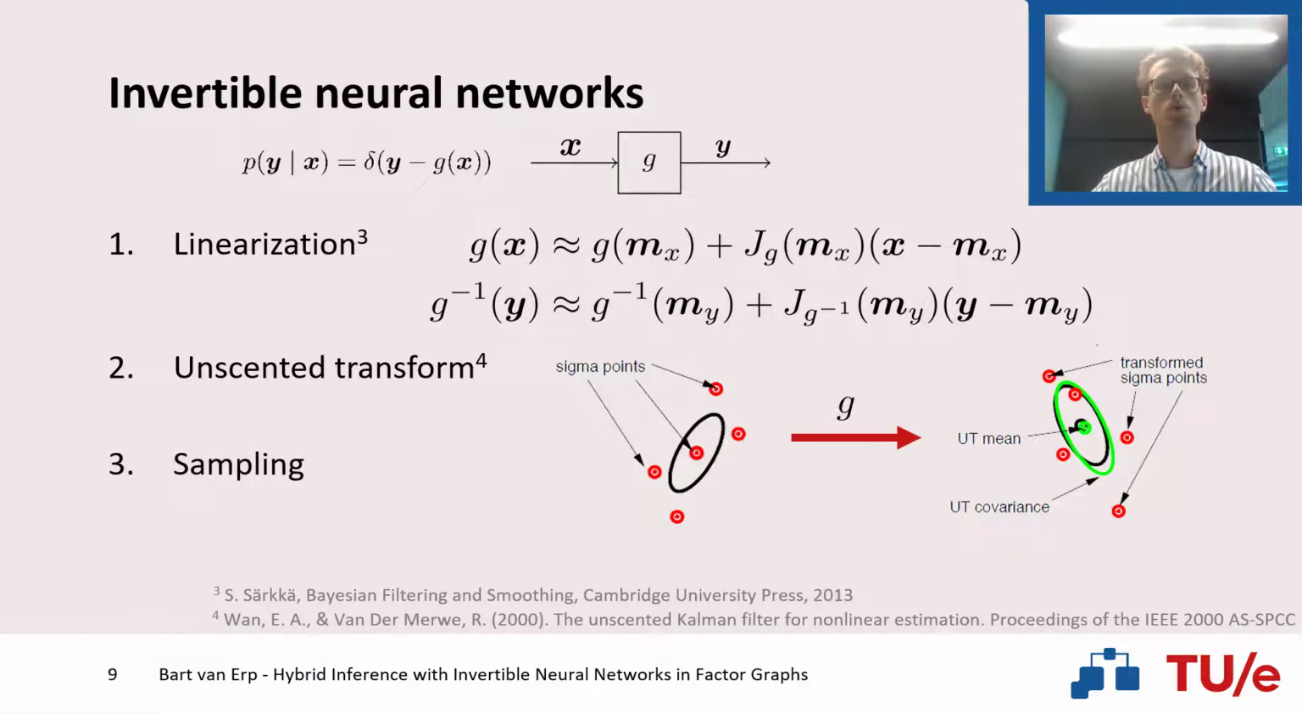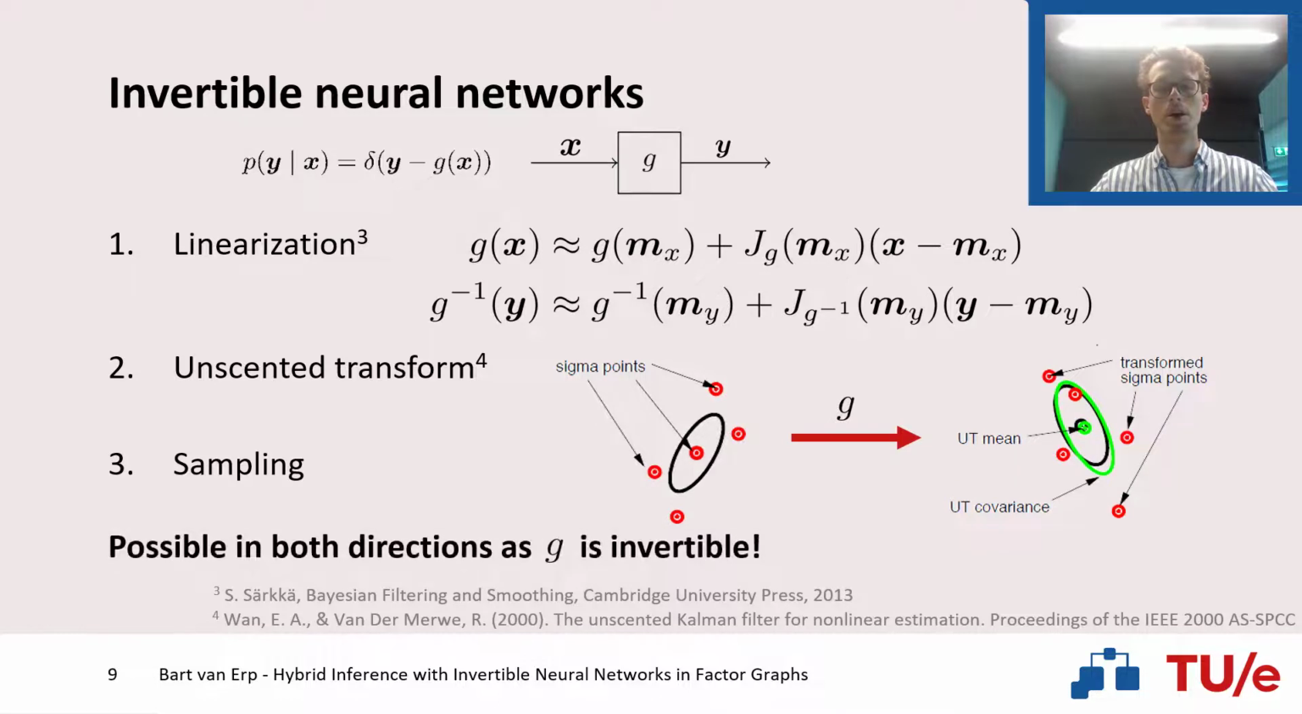Finally, we can also resort to other sampling techniques. However, these are usually more computationally expensive, and if possible, we would prefer this computation to be as efficient as possible. Importantly, by using these invertible neural networks, we can perform these approximations not only in the forward direction, as we already were able to, but also in the backwards direction. This allows us to create more complex models containing nonlinearities, in which we can not only do filtering, but also smoothing.